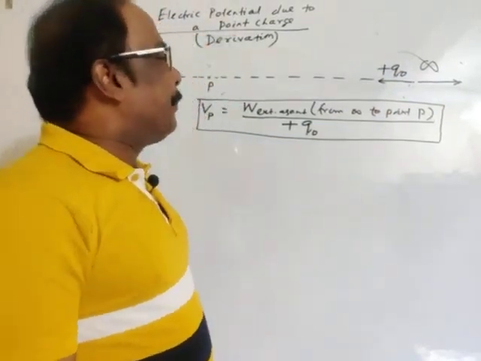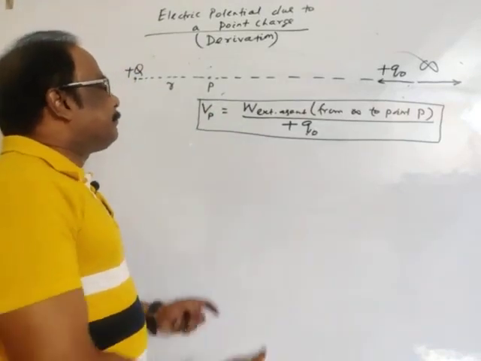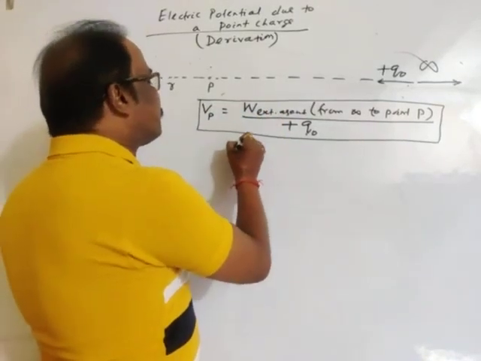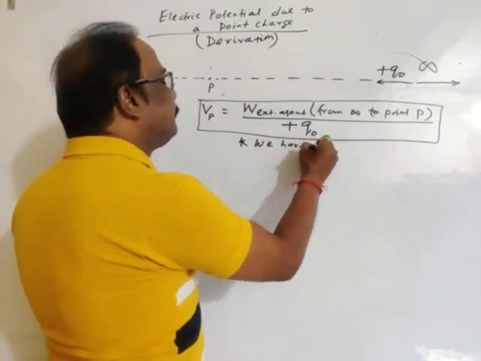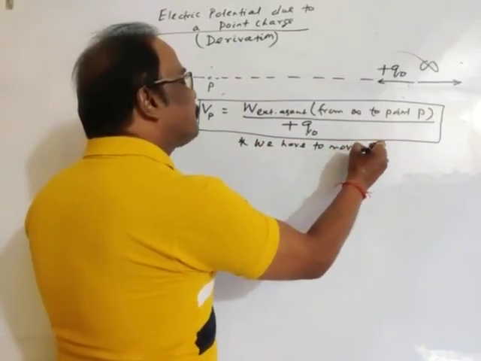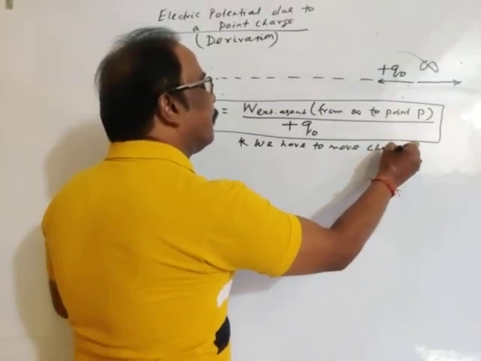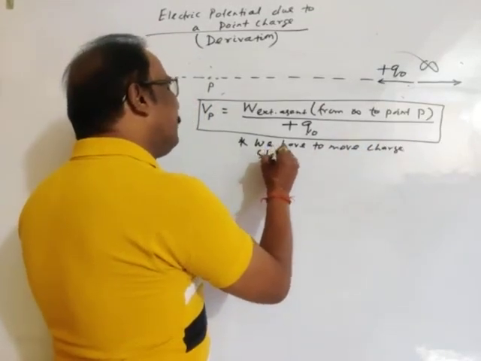So another condition: to move the charge, we have to move it slowly.